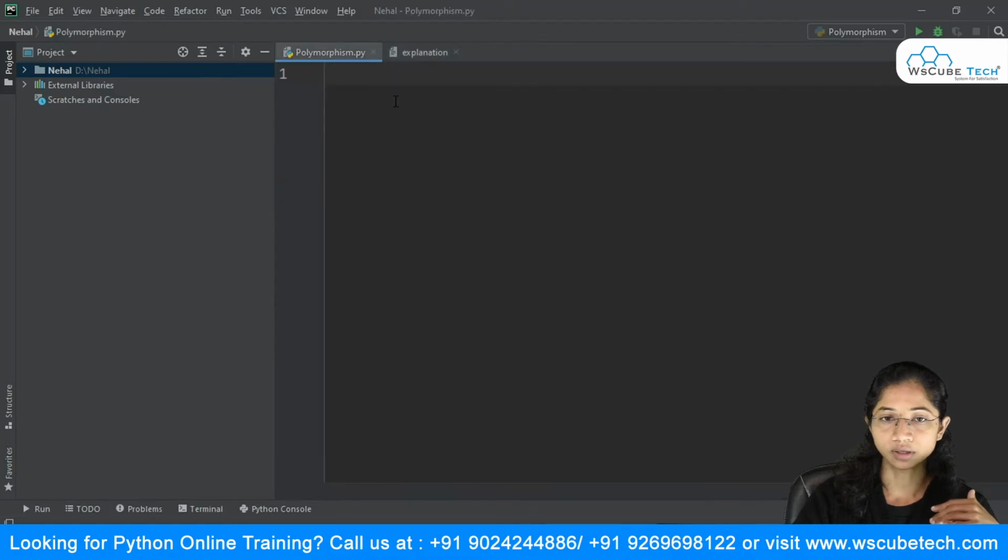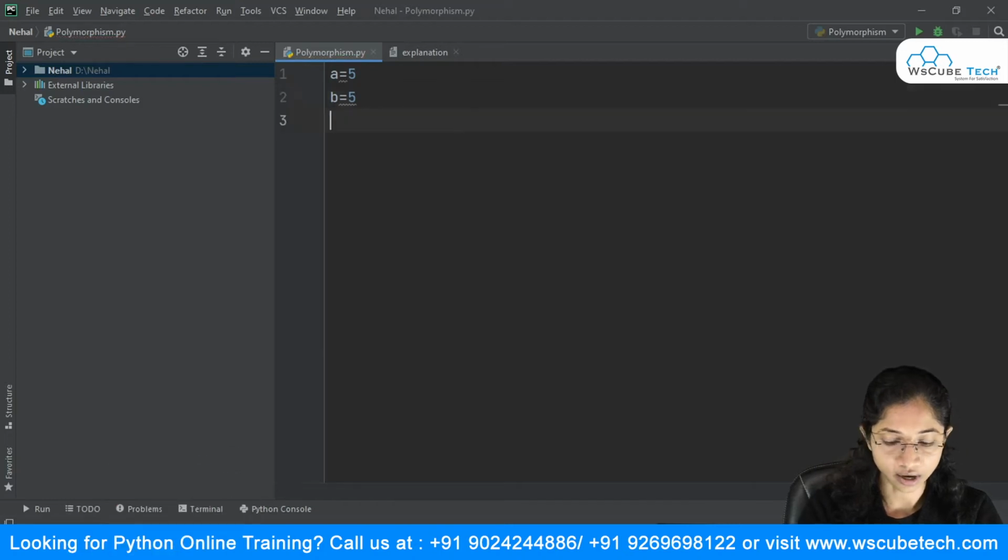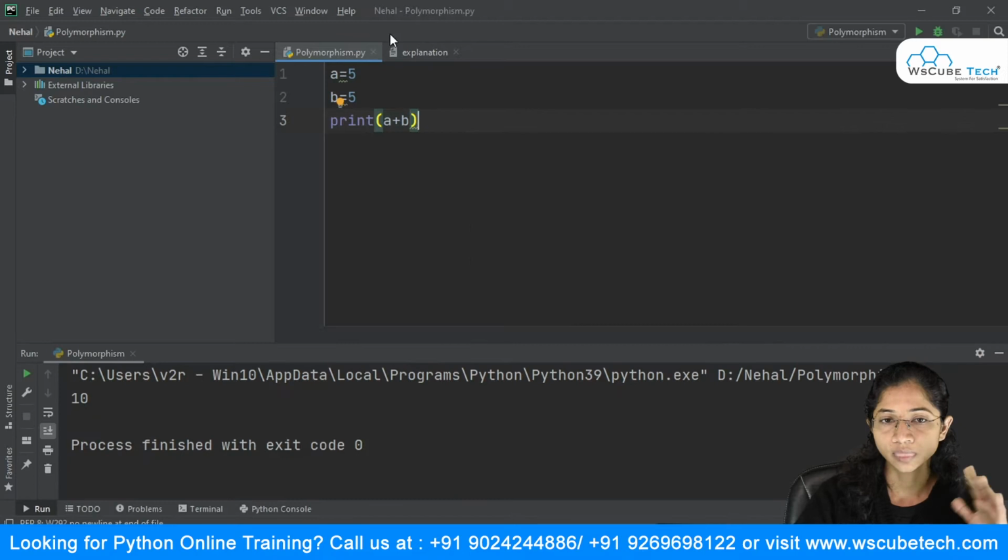So let's come over here in my PyCharm file, and we are going to write down the code. We'll understand this with the help of an example. Say I have a variable a equal to 5 and b equal to some value, also 5, and I want to add them. I'm taking two values, storing them inside my variables, and simply printing the result. Here you can see this plus operator. As of now, this plus operator is used to do the addition of two numbers.